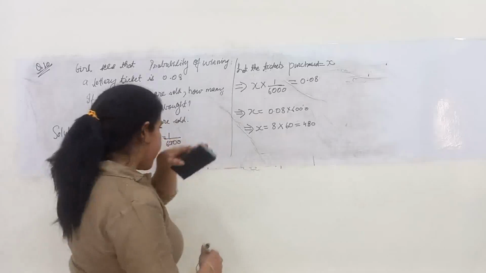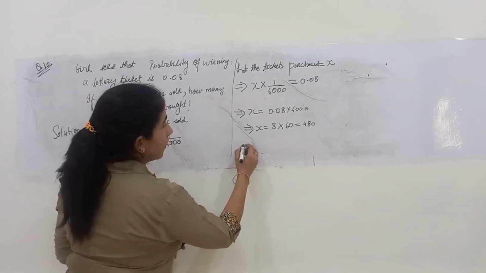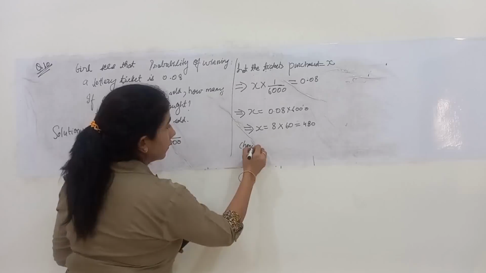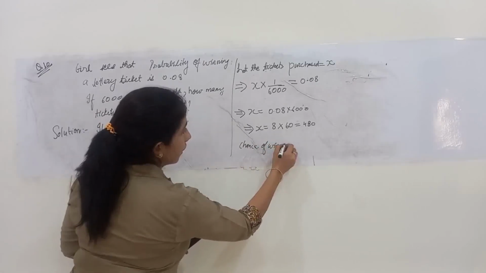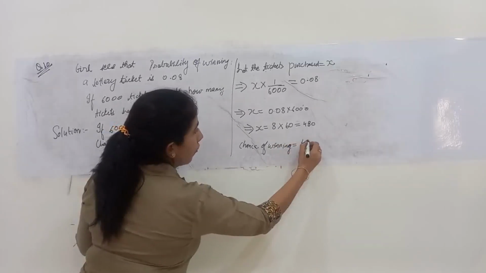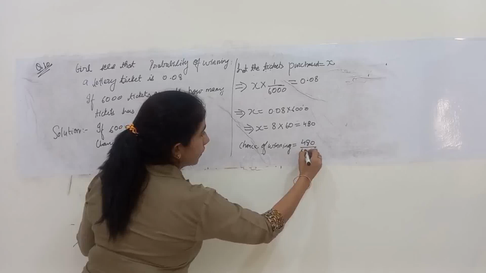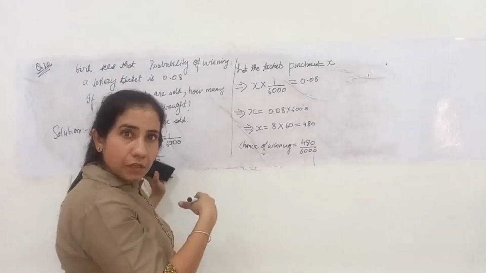If you calculate her chance of winning, it will obviously be 480 upon 6,000, because out of 6,000, 480 tickets are with her only.